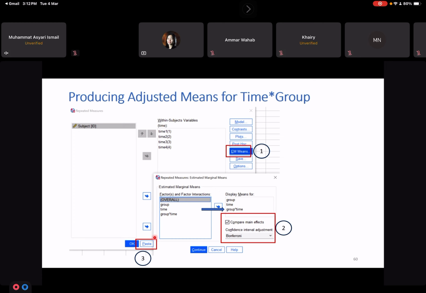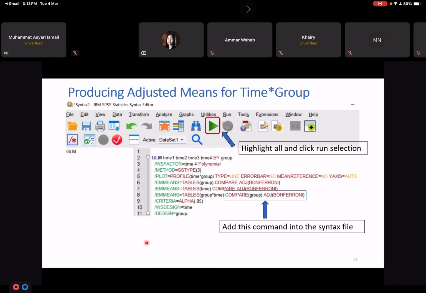Where to find the syntax? Actually, it is this one, test. So we have this option selected, and then continue, and then we click test. When you click test, it will direct you to another view, which we call the SPSS syntax, and you see this.